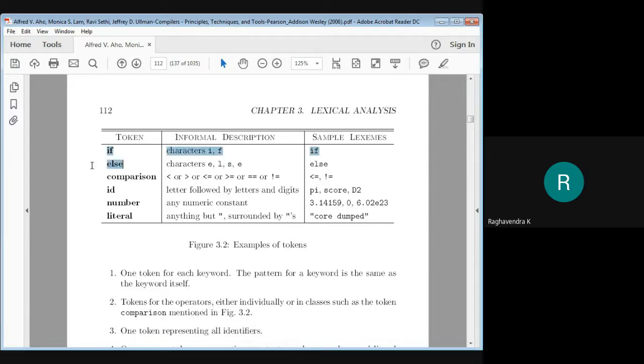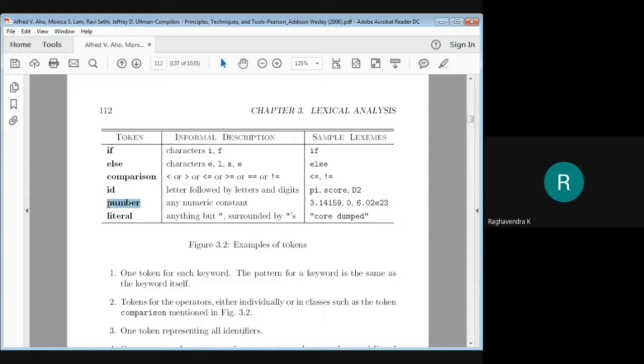Similarly else, and similarly comparison operators. All the comparison operators have the following lexemes: less than, greater than, less than or equal to, greater than or equal to, and so on. For id, the pattern is a letter followed by letters or digits. So pi, score, d2, all of these can be categorized as token id.